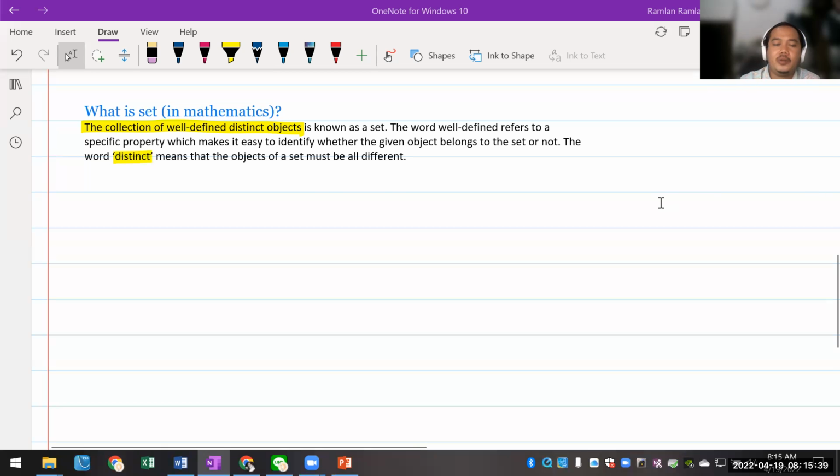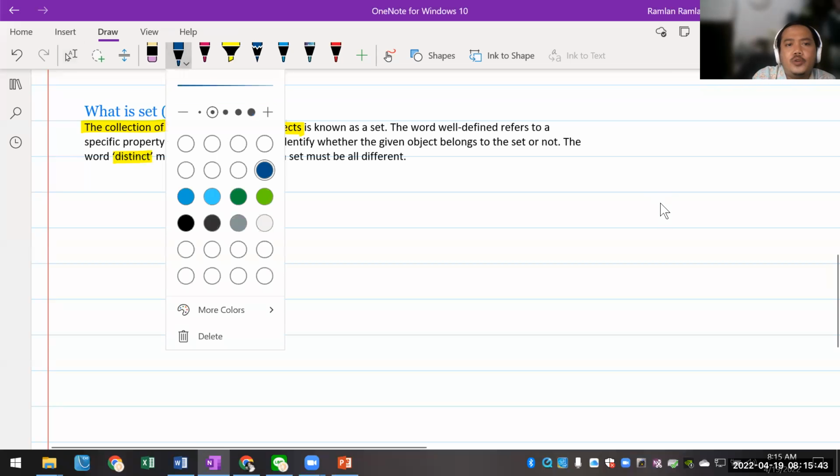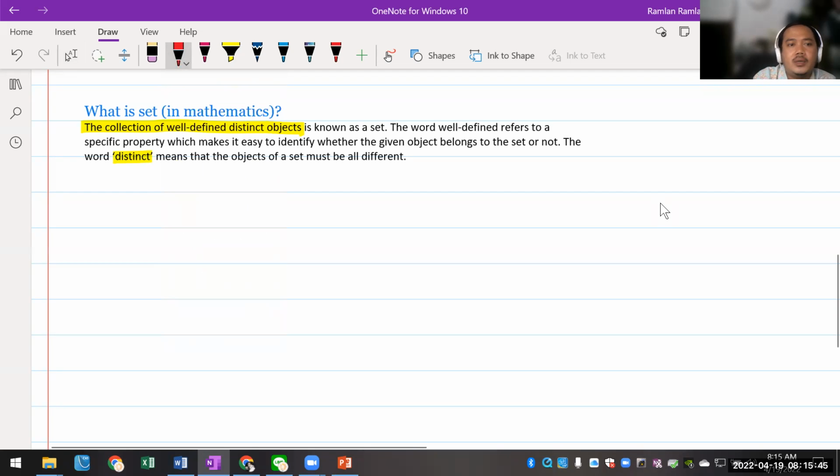Now I'm gonna write down the elements of a set. So this one, please, I would like you to write this down in your notes, guys, because this is going to be very important, the elements of a set.